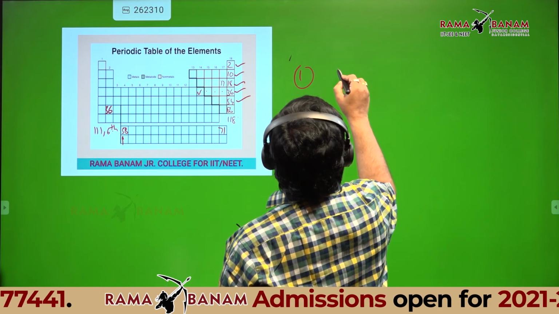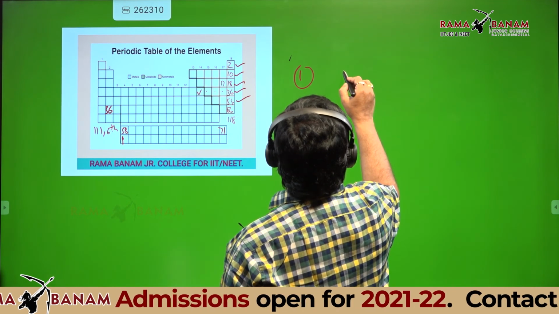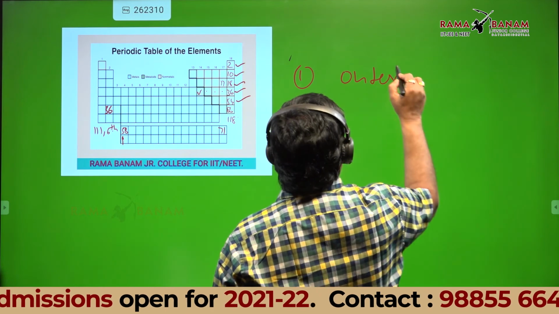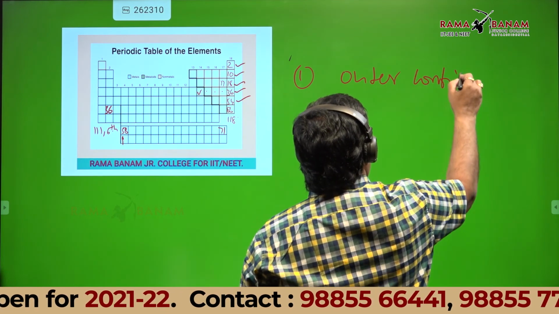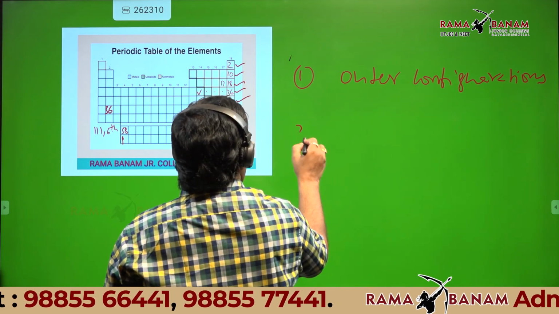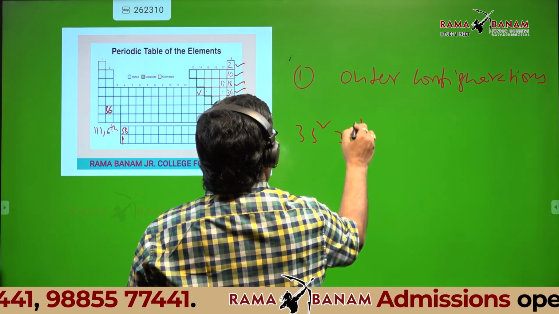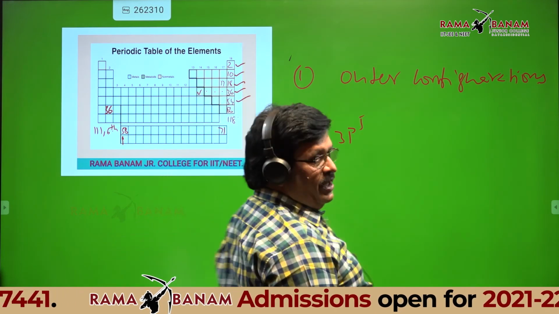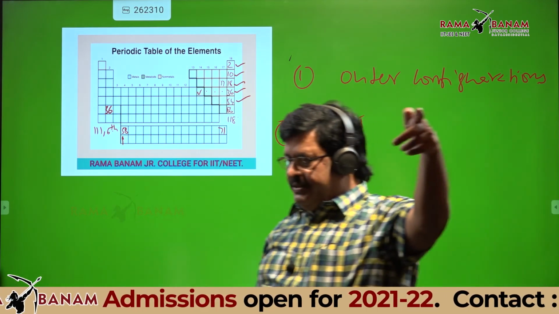First one. These are outer configurations. I'll write outer configurations. First one: 3s2 3p5. Can anyone tell which group and which period this is?